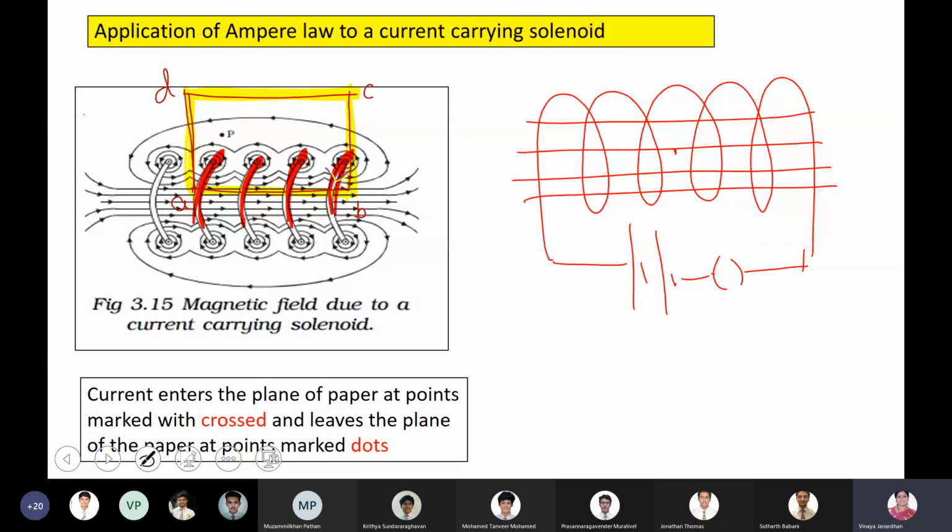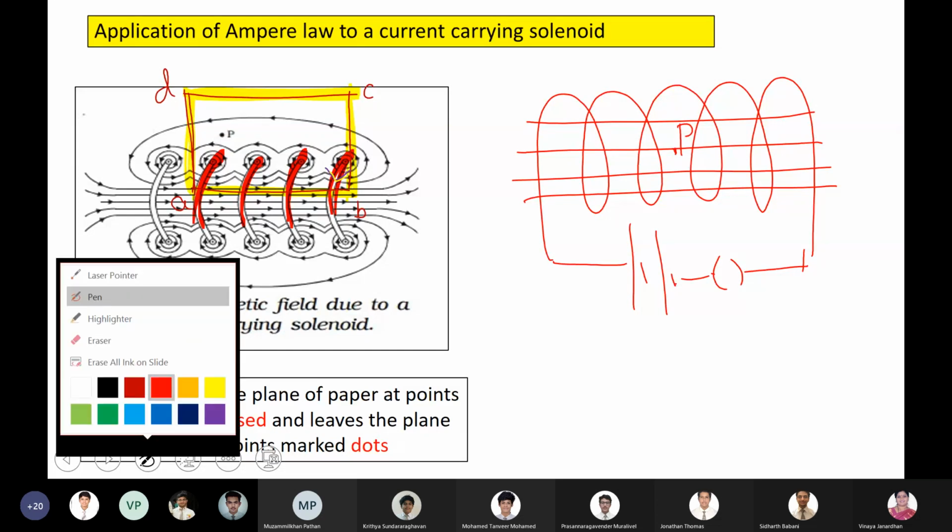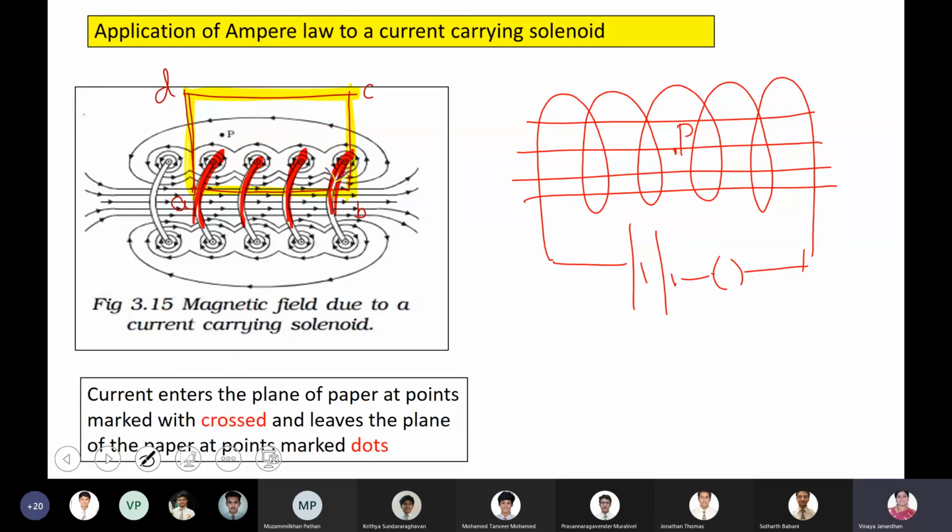I want to find the strength of the magnetic field at a point P, which is inside the solenoid, the core of the solenoid, at the center of the solenoid. For that, I have to construct an Amperian loop.